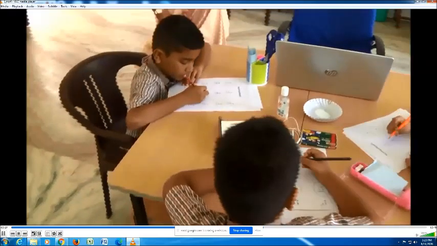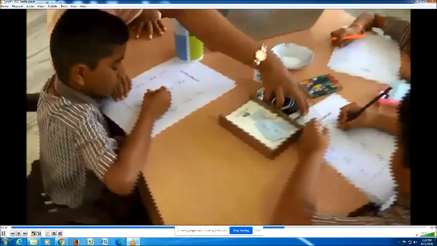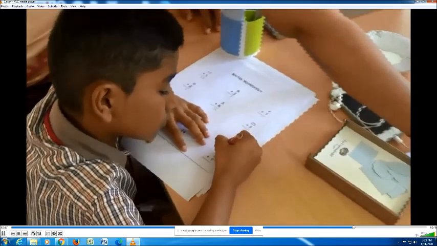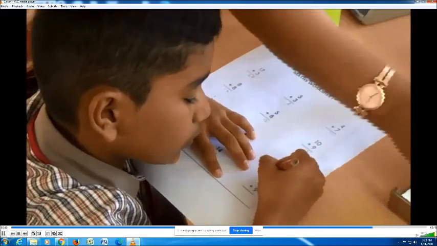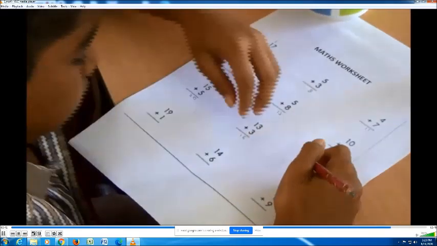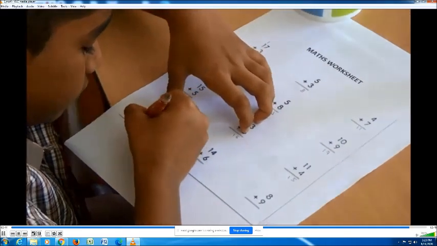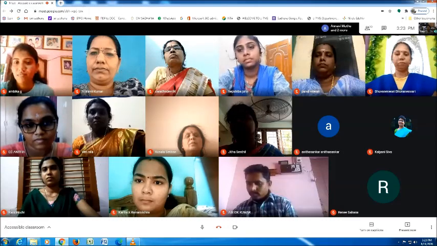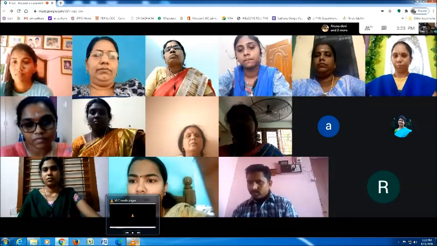So you can see the other child's maths worksheet also, where you may not find any circle. By these small alterations and modifications, you can help the child to be included in the normal classroom. So this is how I complete the tasks on hand in the regular class time. I think by this video you might have understood better.